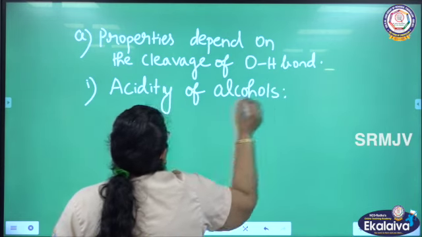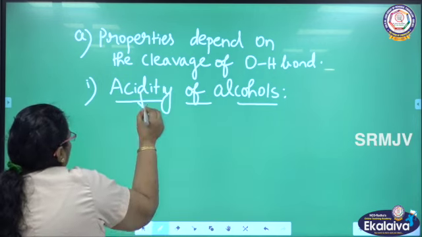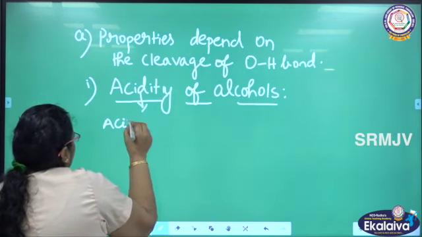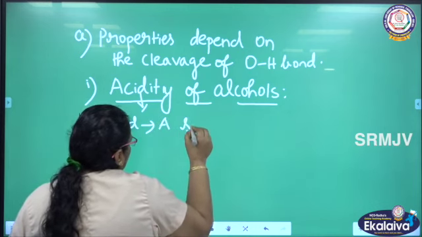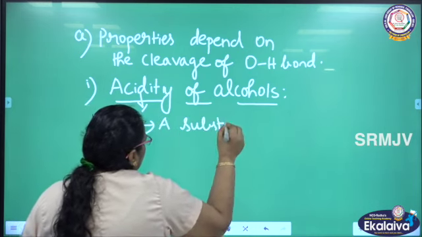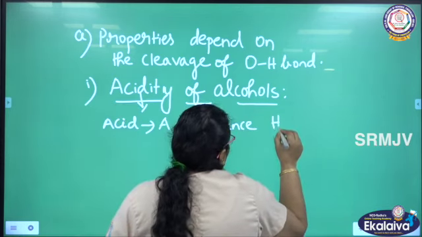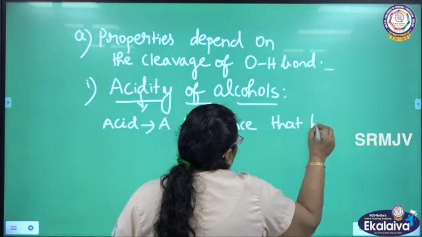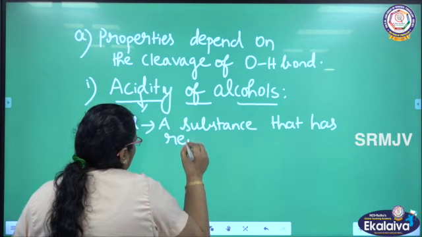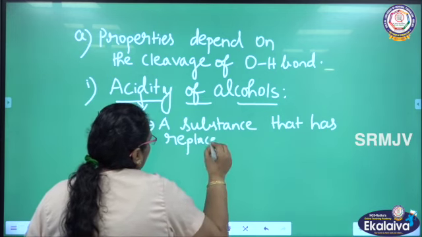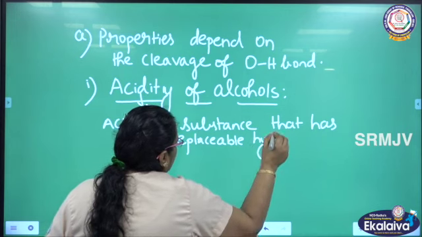Acidity of alcohols. What is an acid? An acid is a substance that has replaceable hydrogen. A substance that has replaceable hydrogen is called an acid.